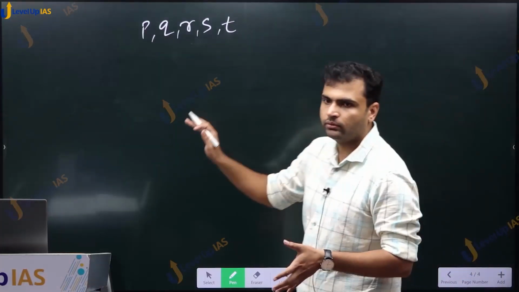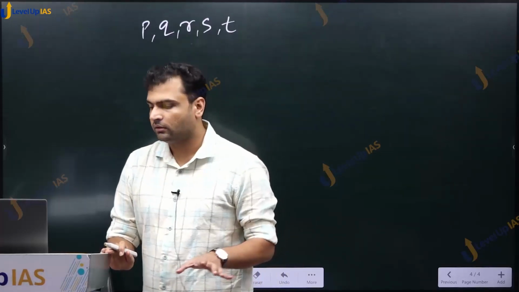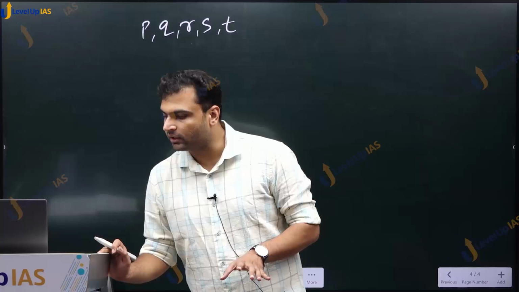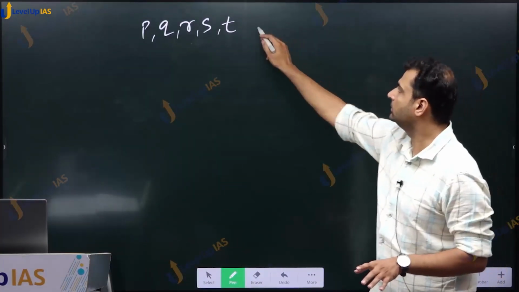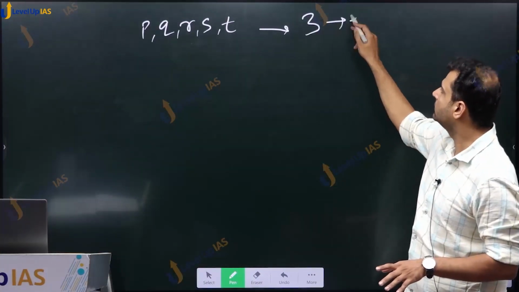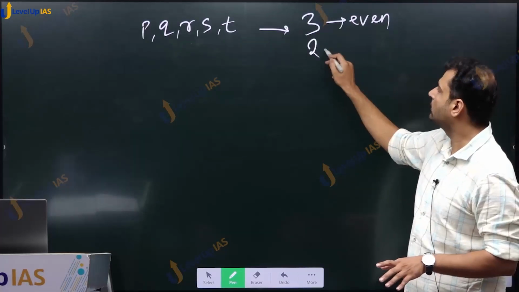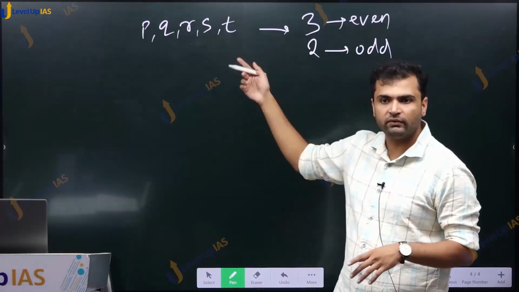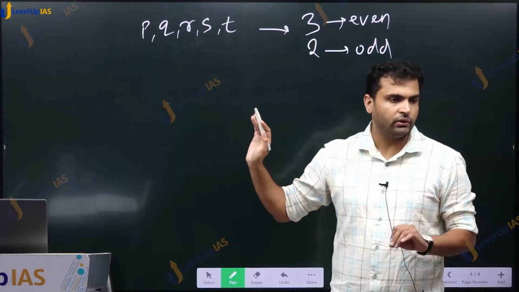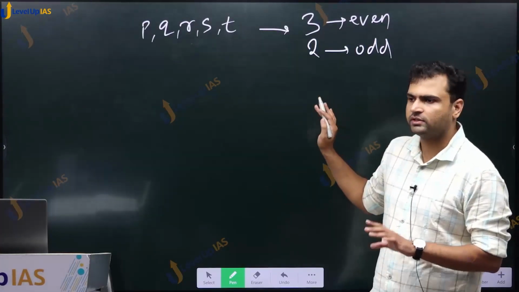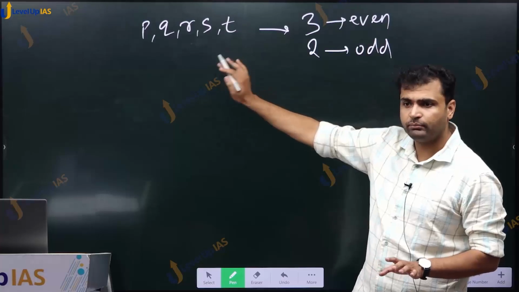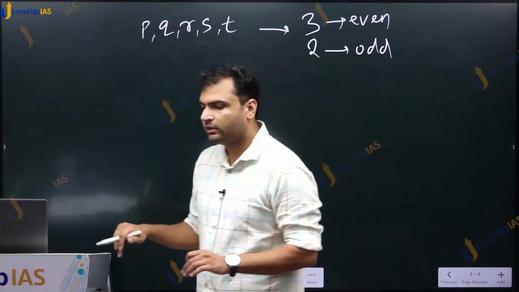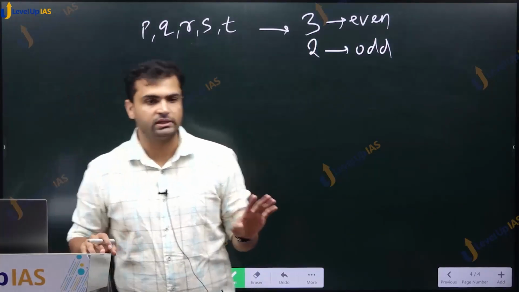So we have 5 positive integers and 2 of them are odd and 3 of them are even. Out of them 3 are even and 2 are odd. But they have not specified which are even and which are odd. They have just said we have 5 positive integers, 3 are even, 2 are odd. And after that they have given 2 statements for us to consider.